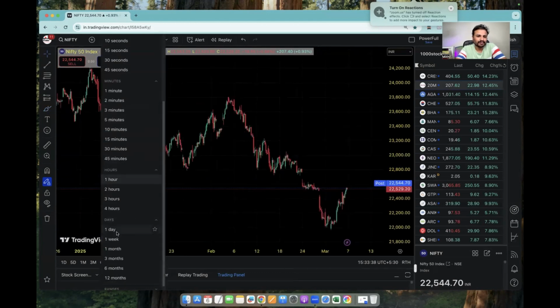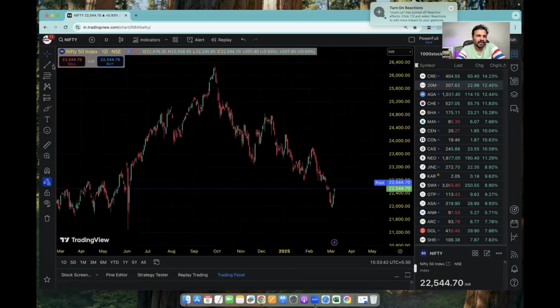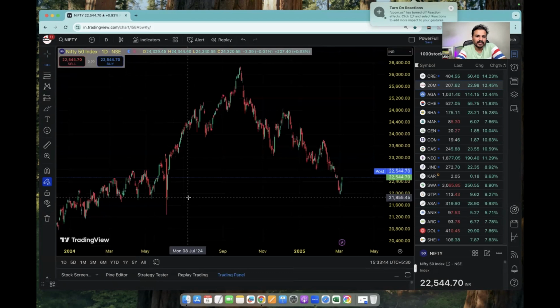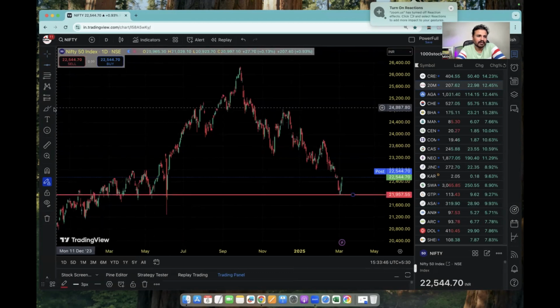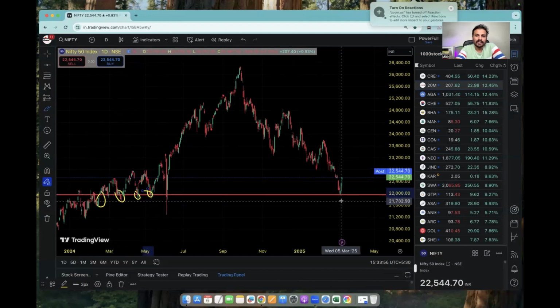And if I go to the 1 day chart, because this is where the critical support is. This is where the support is. Multiple supports are there at this level, and at this level also you can see exactly the same level. The market has taken a reversal from this level if you look at it carefully.